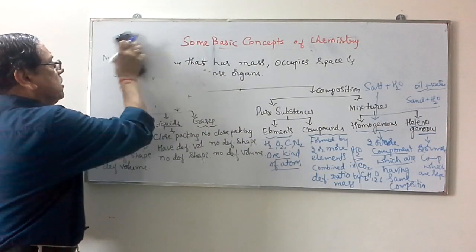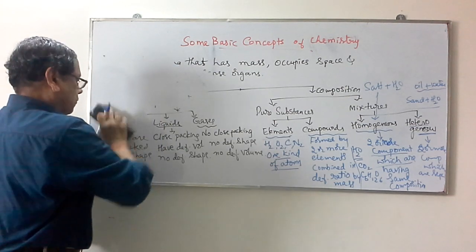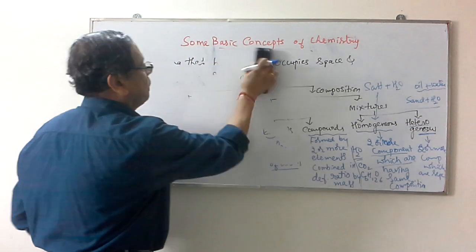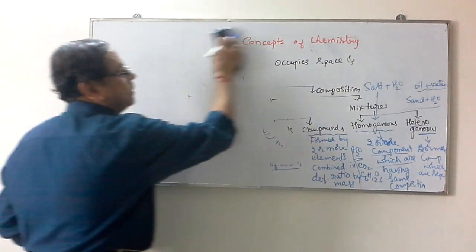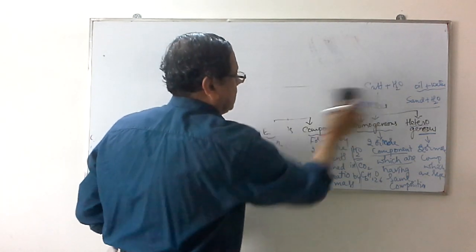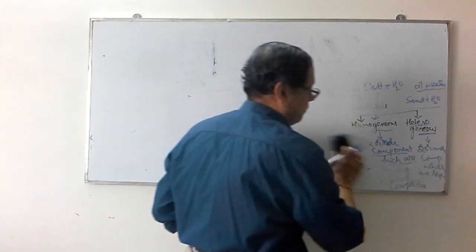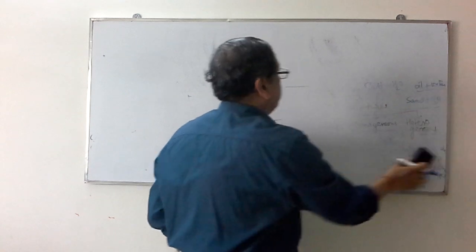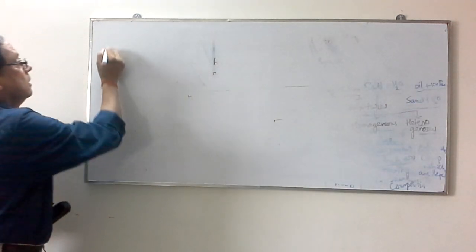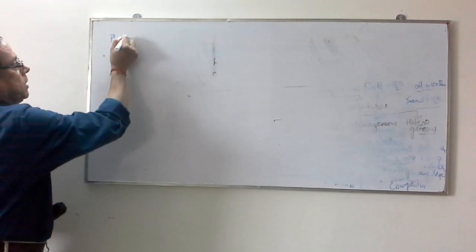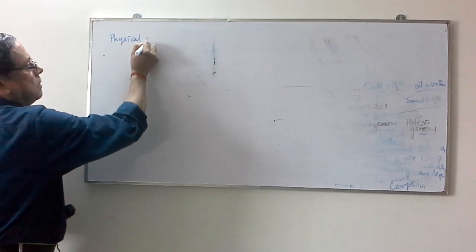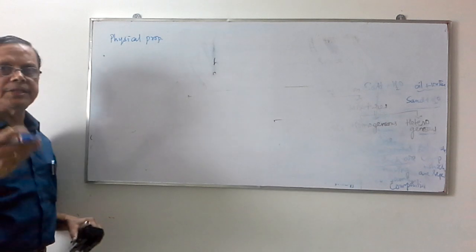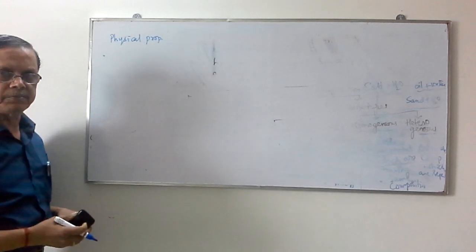Now, for matter, we have two types of properties. One type is physical property. The other type is chemical property. Physical properties are measured without a change in the composition of the material.